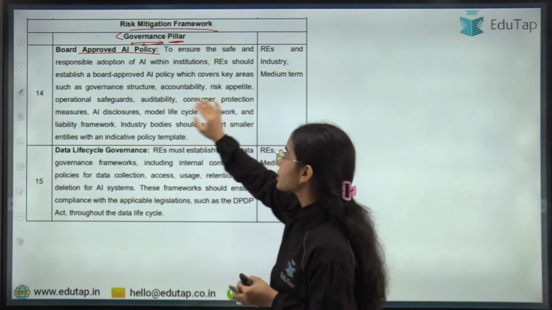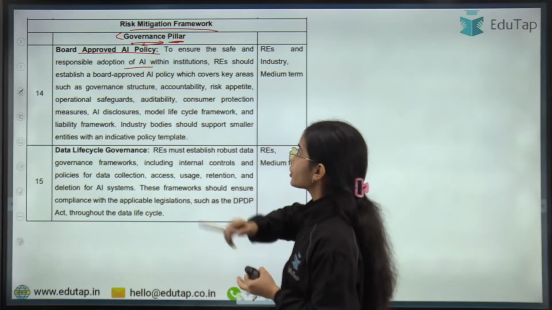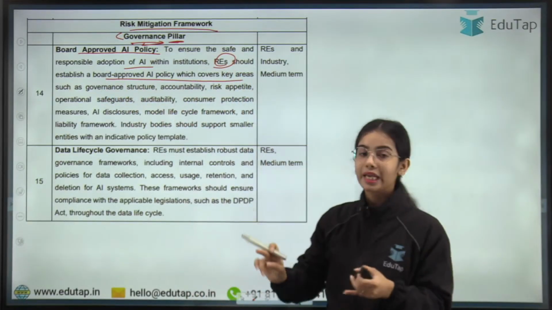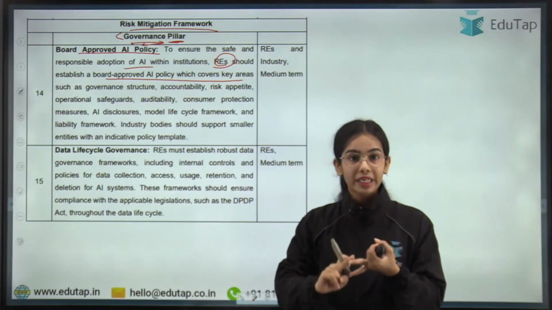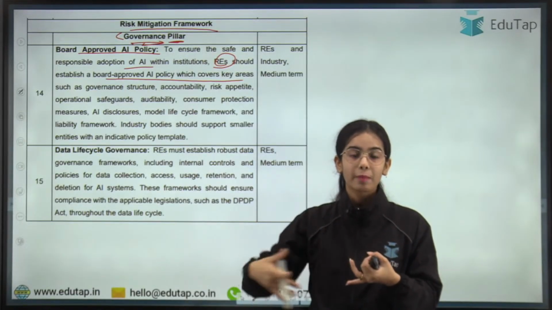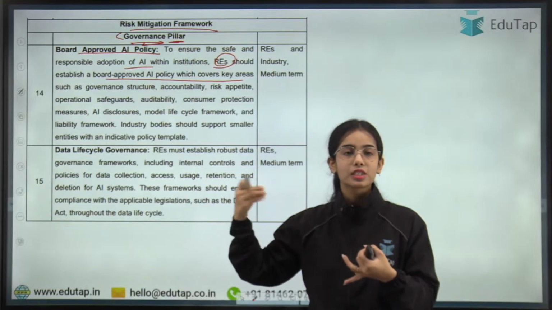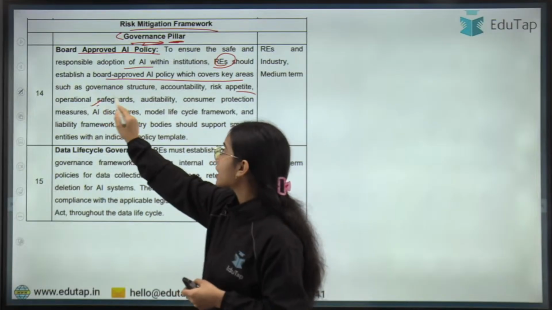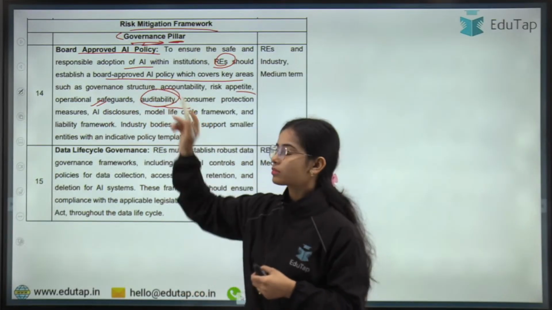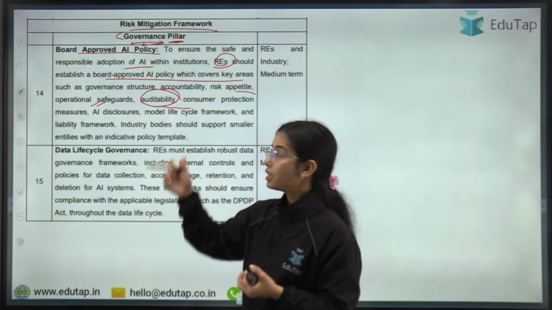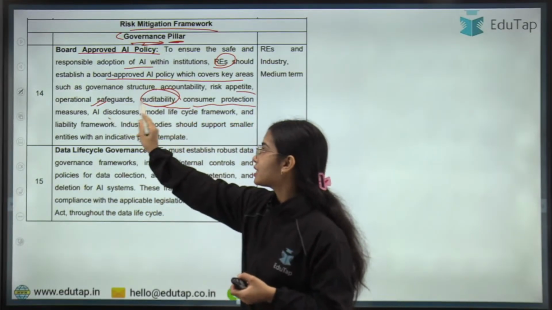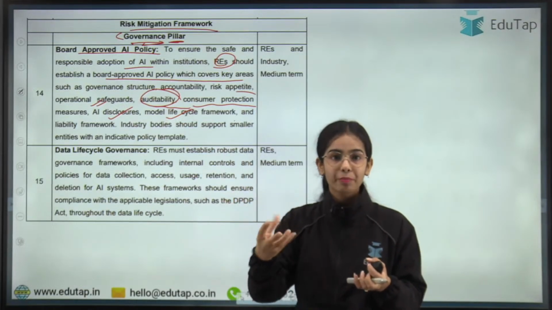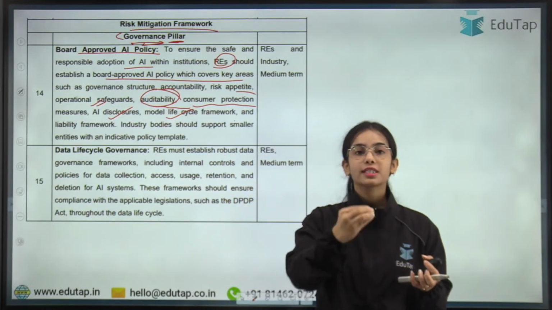To ensure the safe and responsible adoption of AI within the institutions, the regulated entities should establish a board approved AI policy which covers key areas such as governance structure, accountability in case anything goes wrong and the AI model creates some problem, as well as risk appetite, operational safeguards, auditability, the AI should be auditable, as well as consumer protection measures, AI disclosures, and a model life cycle framework: model design is happening, model development is happening, model deployment is happening.